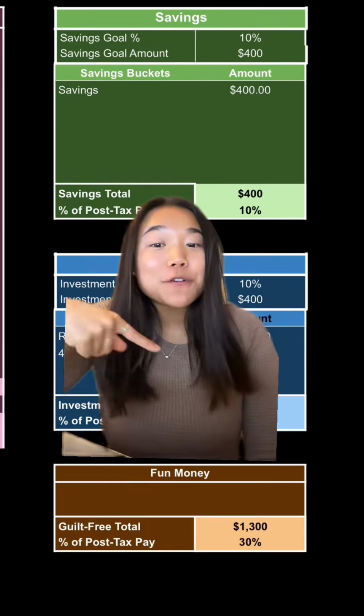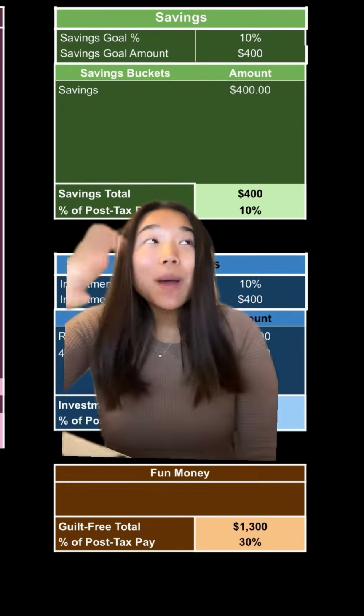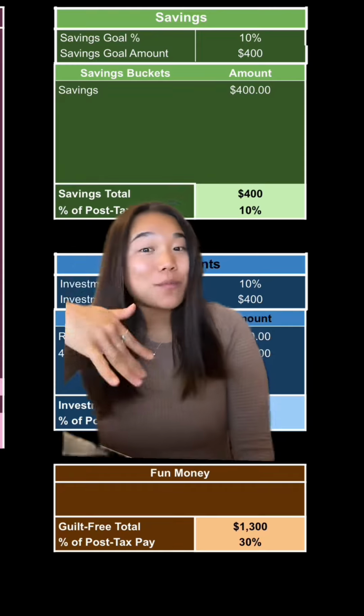Your third category is your fun money, which should be no more than 30% of your take-home pay per the budgeting rule, but my rule is that it's no more than 20% because I think it's kind of crazy to spend more than you're saving.